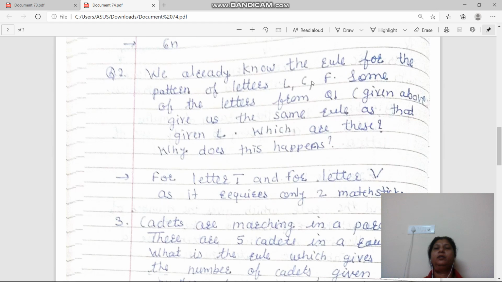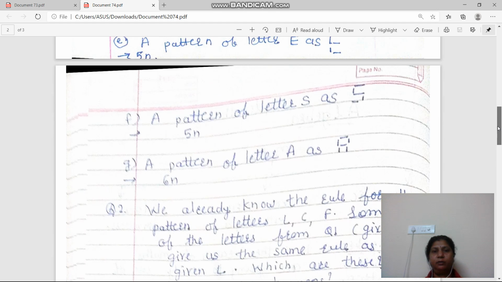Okay, so let's see the second question. We already know the rule for the pattern of letters L, C, F. Some of the letters from question 1 given above give us the same rule as that of L. So which are these? Why does this happen? So what is the rule for L? It is 2n. Okay. So see the first example. Has any letter got the 2n rule?